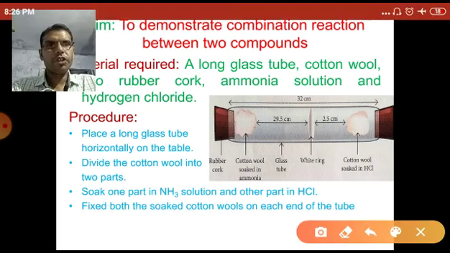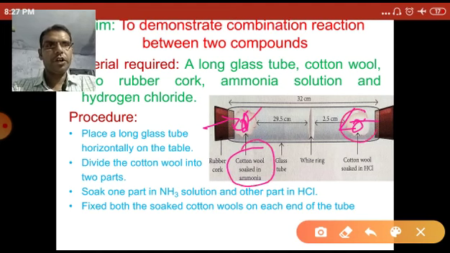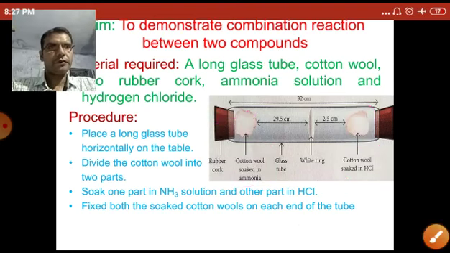Now fix both the soaked cotton wool pieces at each end of the tube. This one is the cotton wool soaked in ammonia, and this one is the cotton wool soaked in hydrogen chloride.